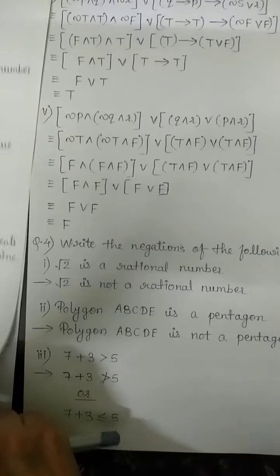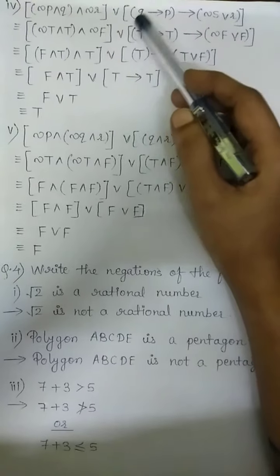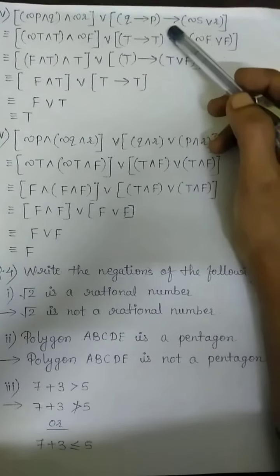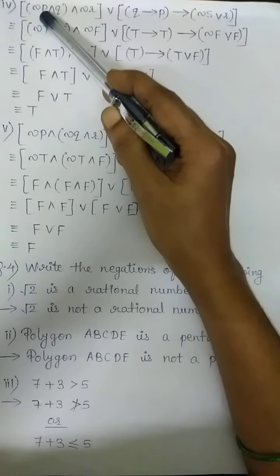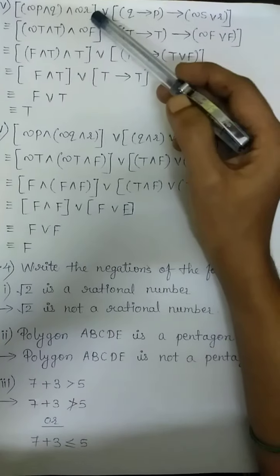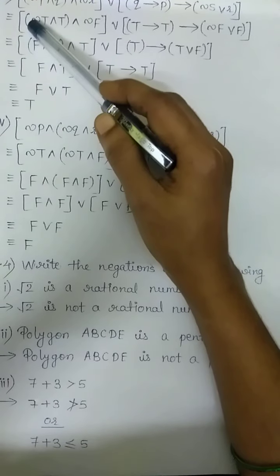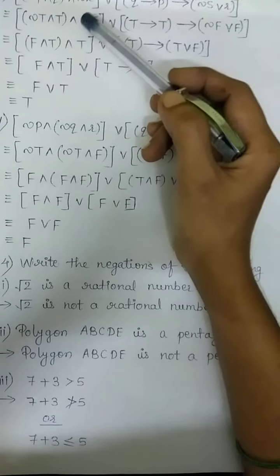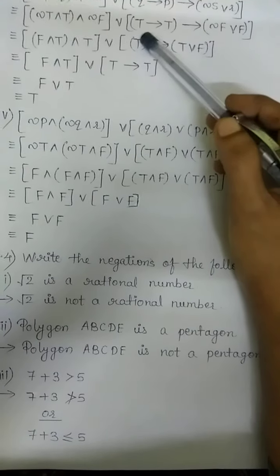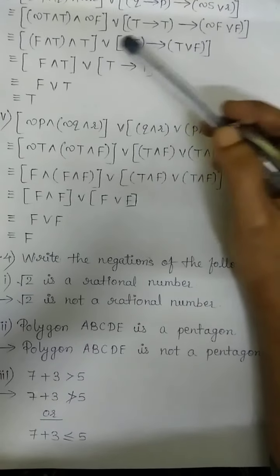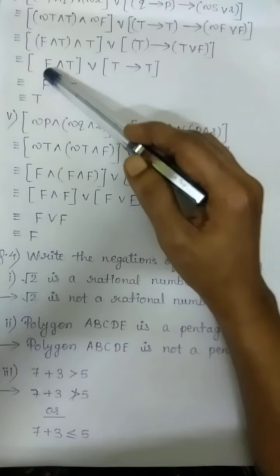Now next one, negation of P and (Q and negation of R), or (Q implies P) implies (negation of S or R). Here also we will substitute the values of P and Q as true, true, and R and S as false, false. Now first we will solve the bracket. Negation of T is F, negation of F is T. Here also T implies T will give us T, negation of F is T, keeping all the logical connectives as they are. Now F and T is F.